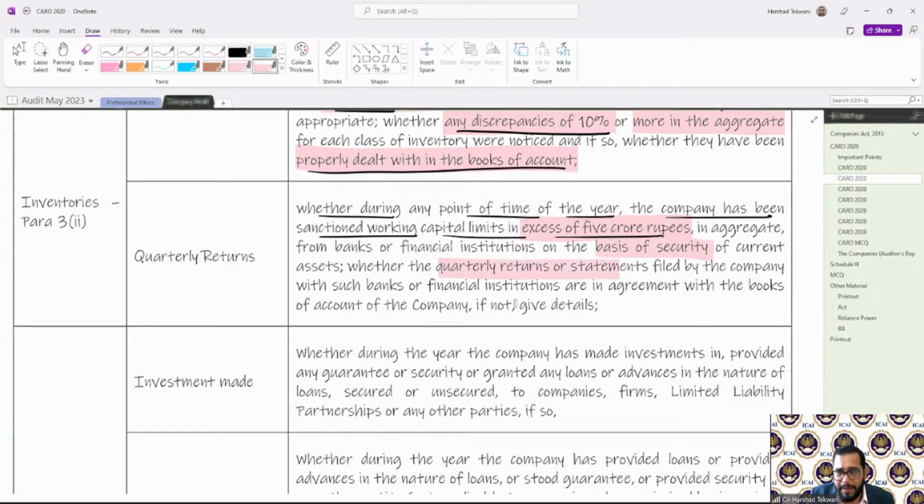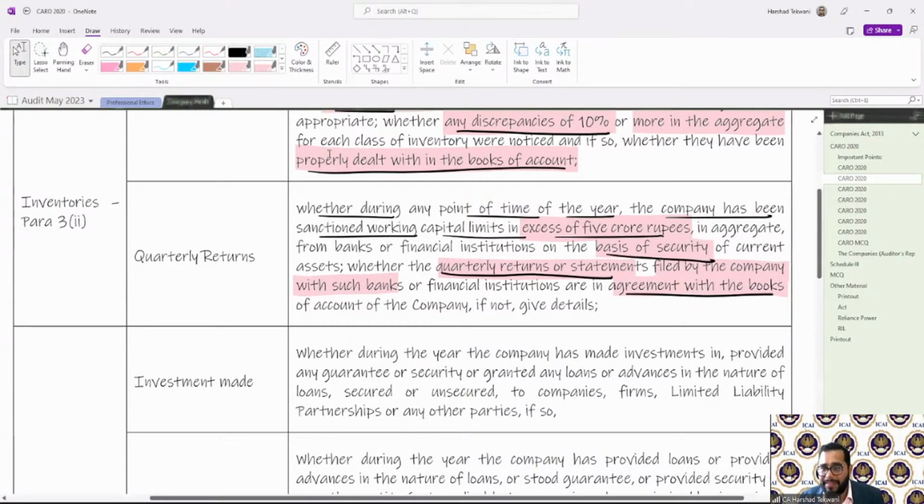Whether quarterly returns or statements have been filed by the company with such banks, and whether they are in agreement with the books of accounts. So whether the quarterly statements have been filed or not, whether the statements are in agreement with the books of accounts, and what the basis of security given is, when it is in excess of 5 crore.